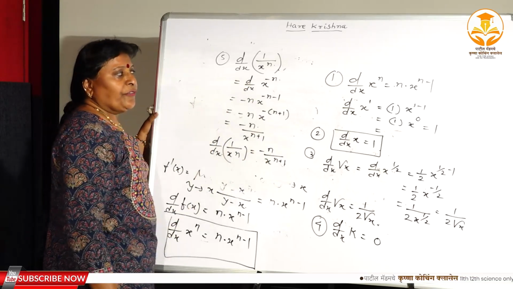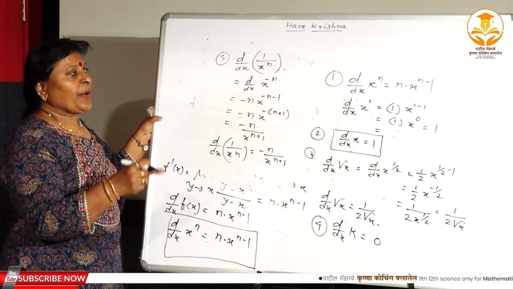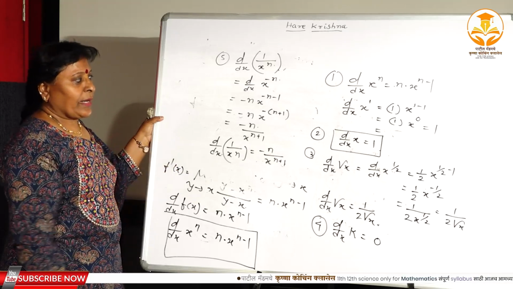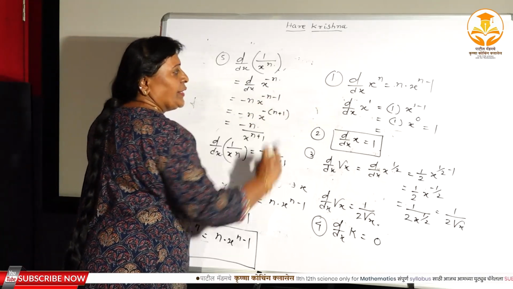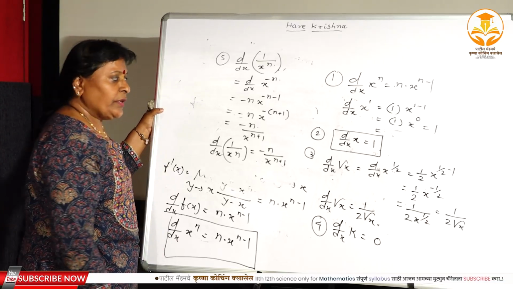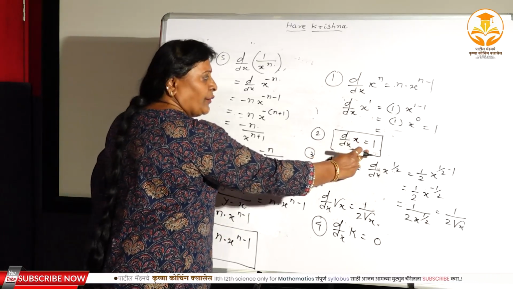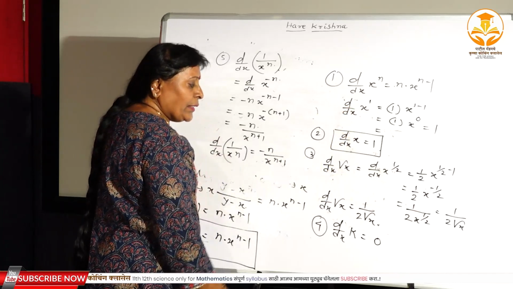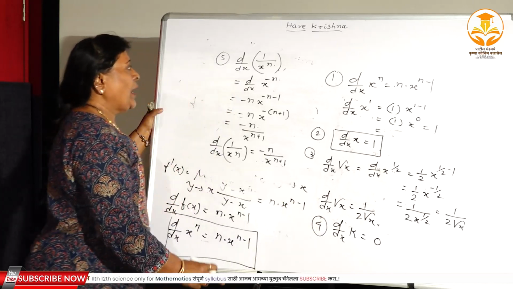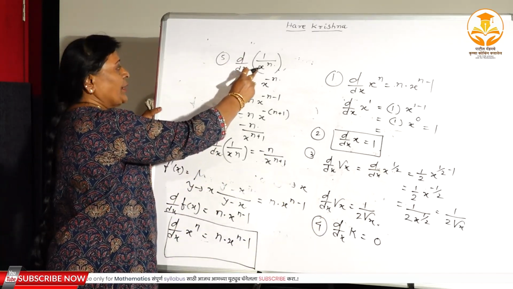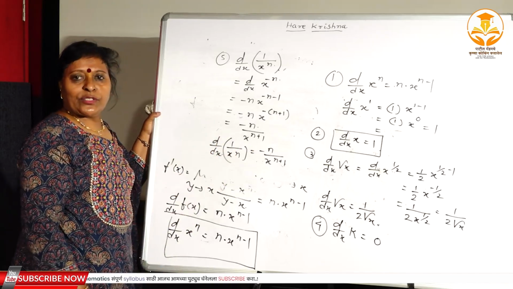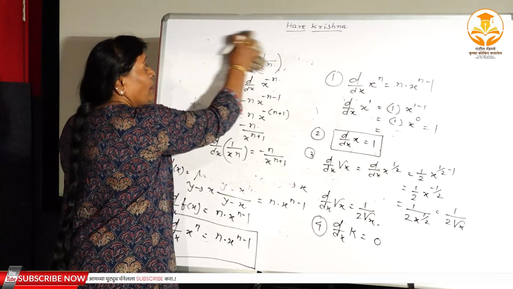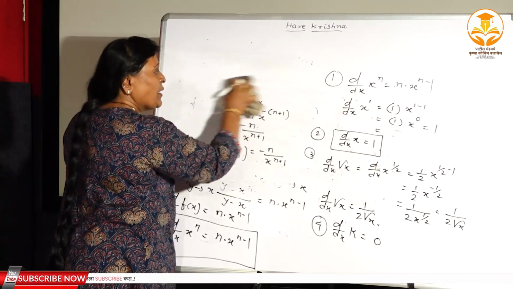Again see, the derivative of x to the power n is n into x to the power n minus 1: multiply by the power and subtract one from the power of x. Remember the derivative of x directly; I have also proved it here. Then the derivative of root x is 1 upon 2 root x. Then the derivative of a constant is 0, and the derivative of 1 upon x to the power n is minus n divided by x to the power n plus 1. Isn't it? Now I am telling you the derivative of an algebraic function.